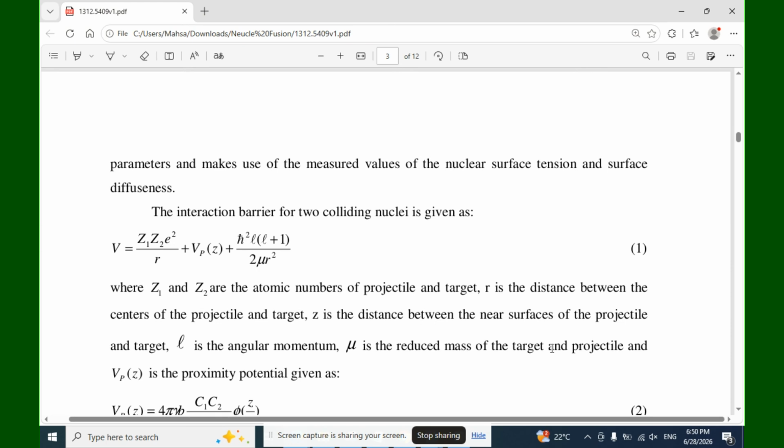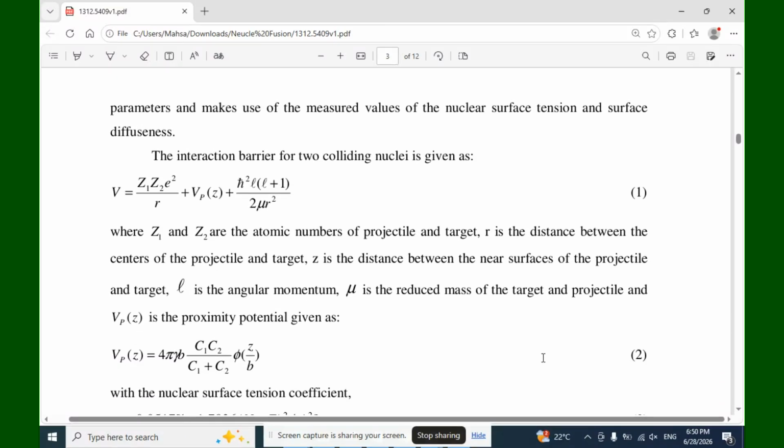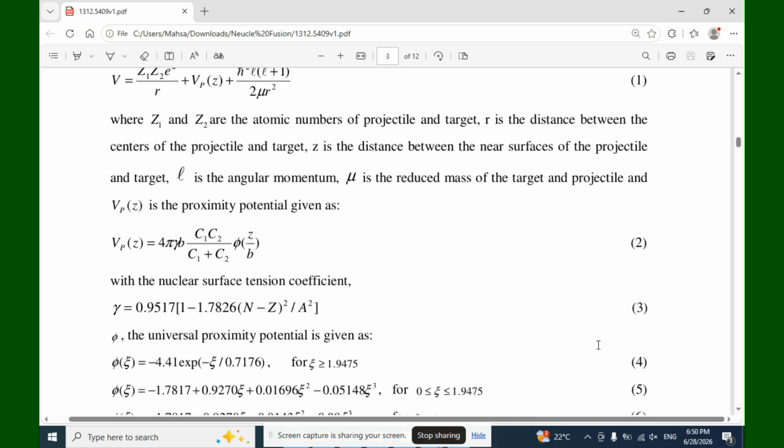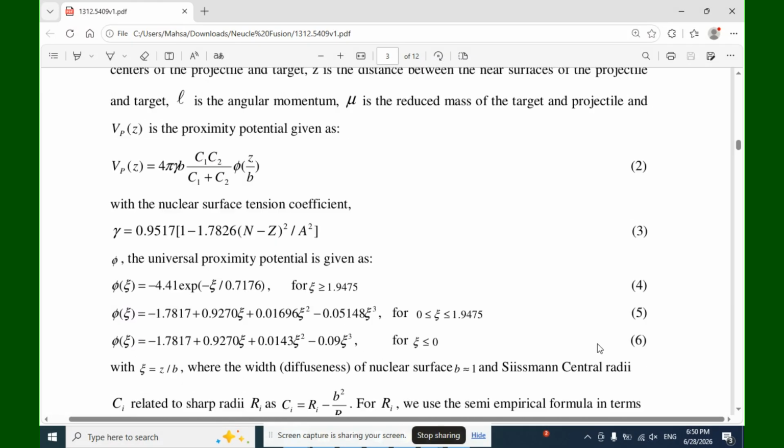R is the distance between the centers of the projectile and target. Z is the distance between the near surfaces of the projectile and target. L is the angular momentum. Mu is the reduced mass of the target and projectile. And V_P(Z) is the proximity potential, given as V_P(Z) = 4πγb C1C2/(C1+C2) φ(Z/b), with the nuclear surface tension coefficient